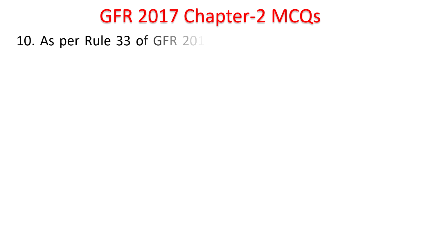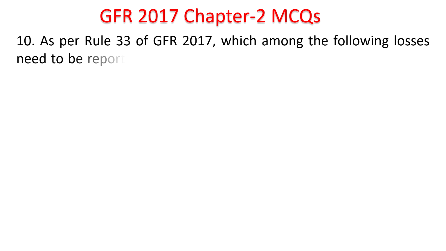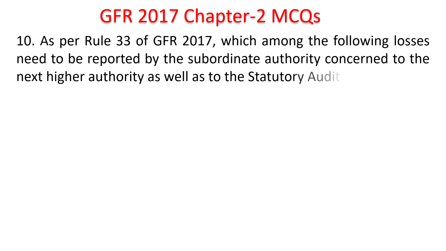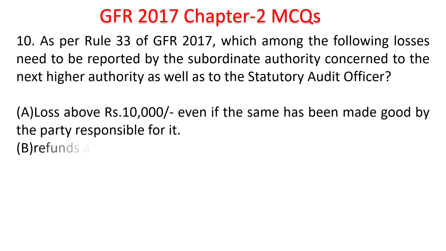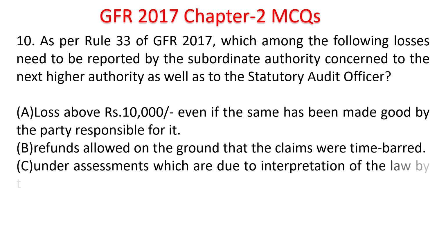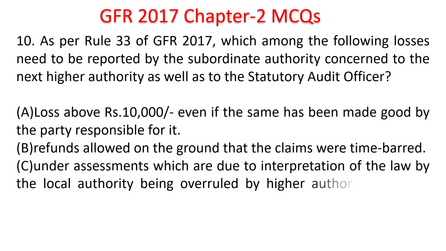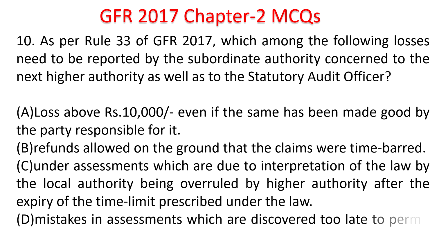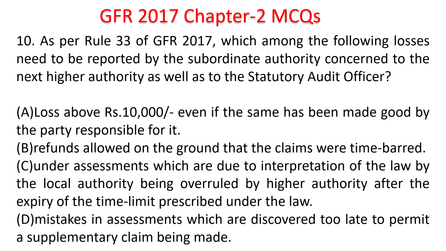Next question. As per Rule 33 of GFR 2017, which among the following losses need to be reported by the subordinate authority concerned to the next higher authority as well as to the statutory audit officer? Loss above 10,000 even if the same has been made good by the party responsible for it. Refunds allowed on the ground that claims were time barred. Under assessments which are due to interpretation of law by local authority being overruled by higher authority after the expiry of time limit prescribed under law. Mistakes in assessments which are discovered too late to permit a supplementary claim being made.